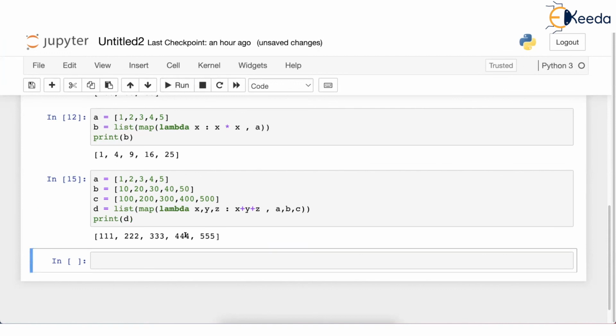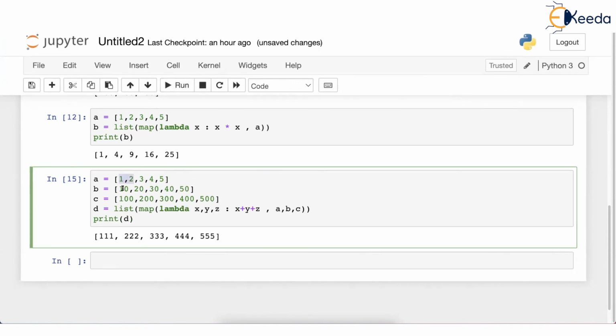Okay. This is the answer. All these 1, 10 and 100 have been added to get 111 and so on. Don't worry, all these codes have been given in that Jupyter Notebook, which you will get by the end of today. And even the explanation of each code has been given in that notebook. Right from what is lambda function, syntax of lambda. Then what is the use of lambda? It is used in higher order function. Then we started with filter. I have given notes on filter. I have given notes on map. With all these examples and their executions also have been given. So you'll have no problem whatsoever.